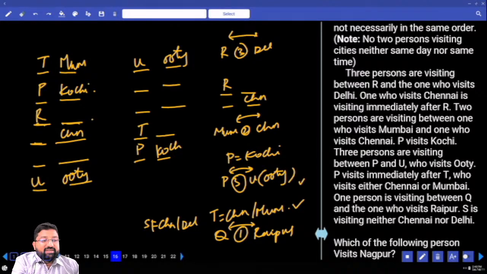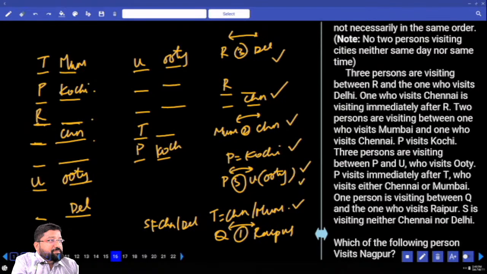How many between R and Delhi? 3. Above, 2, 1, and then extra Delhi, I am taking 2 places. Can I? No. Shall I go below R? 1, 2, 3. Yes, there's only one possibility, and this is Delhi. Did I cover all the 7 places? Yes. I'm done with this, and also this.